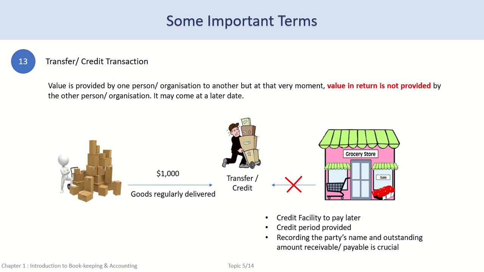The name of the customer or supplier and the corresponding outstanding receivable or payable values are crucial. Therefore, recording the name of the other person and the value of credit is necessary in a transfer or credit transaction. This brings us to the end of this topic.